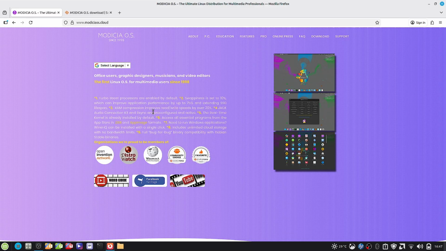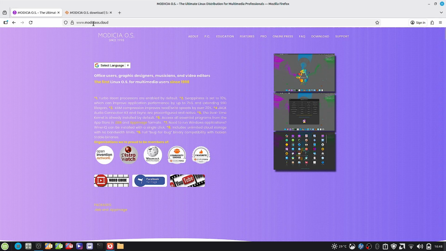Graphic designers will also find this useful, and everything is packed into one system which everybody can use. These are some screenshots of this Linux distribution. Of course we are going to do the detailed review. We will also check out the install experience of Modicia Linux.